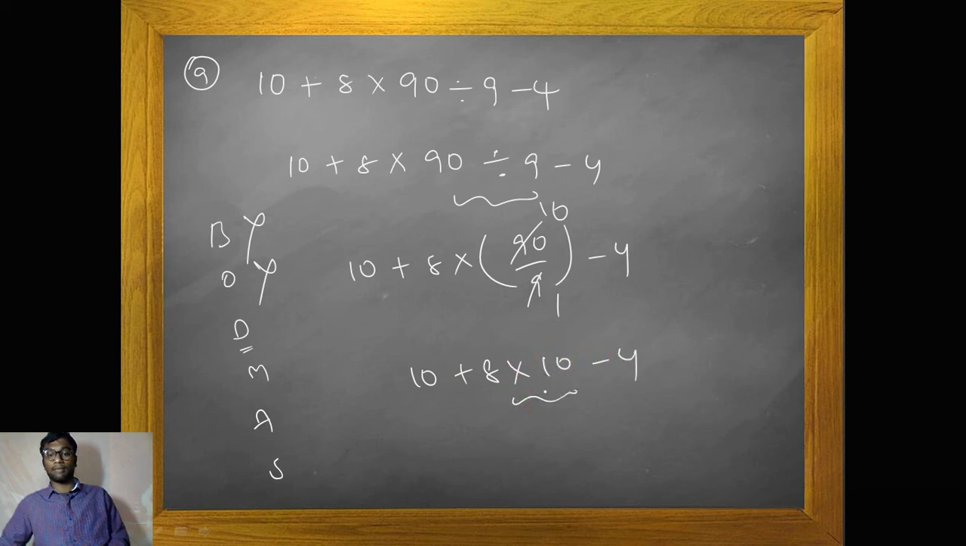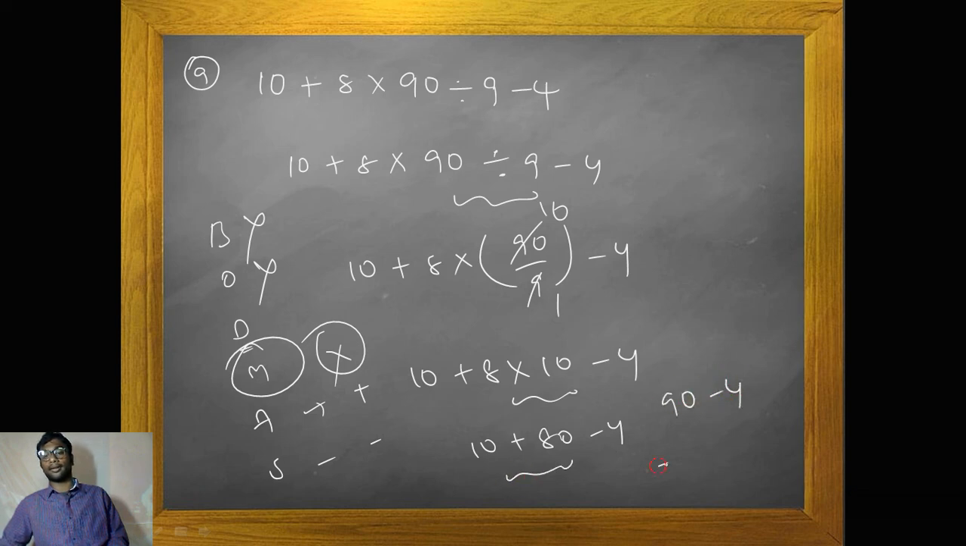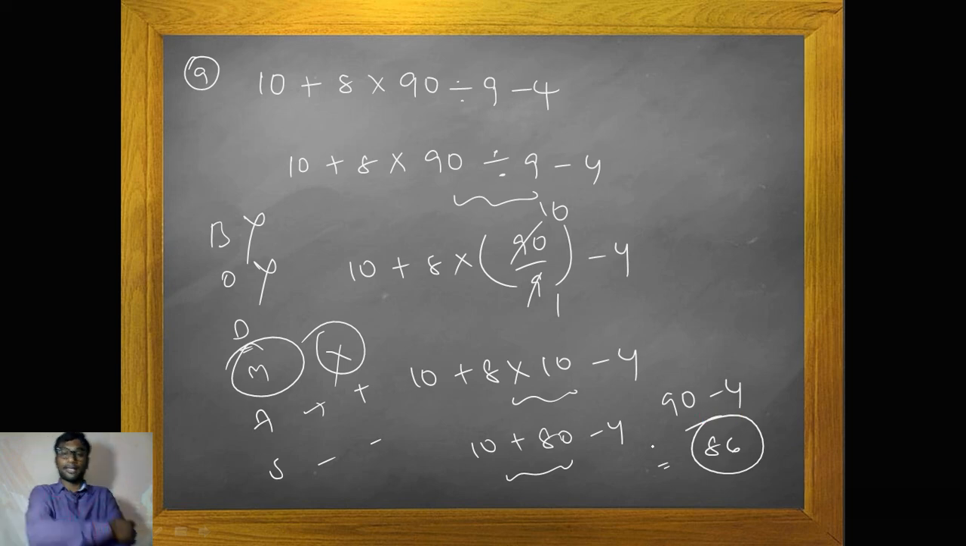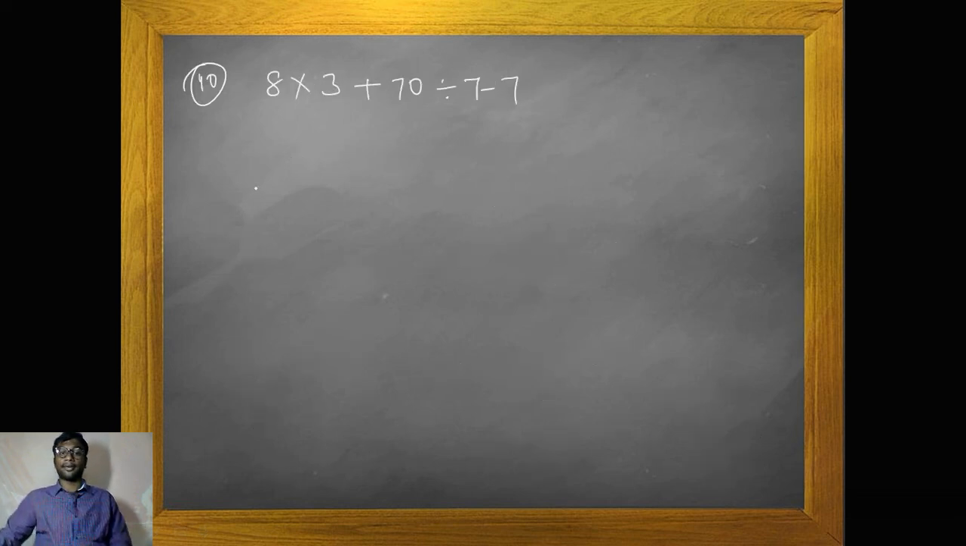It is multiplication again, since it is first preference. Yeah, multiplication. So now 10 plus 80 minus 4, isn't it? 90 minus 4 is 86. Is there anything wrong? You just check out. Isn't it? Yes.